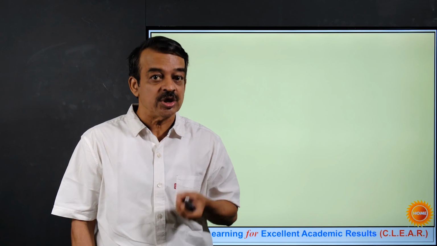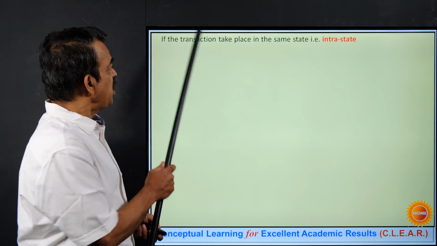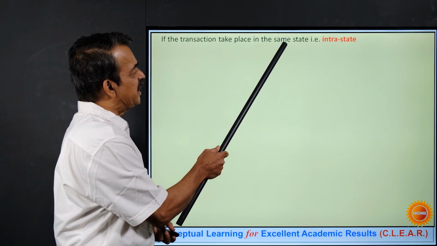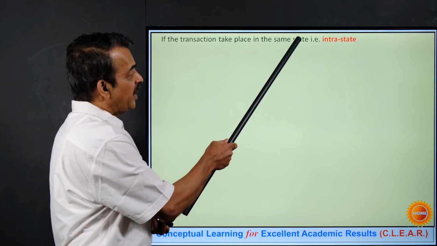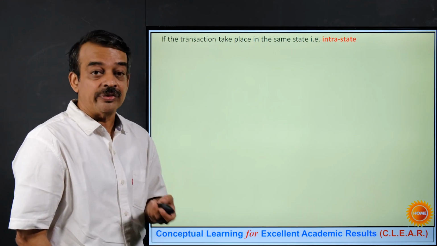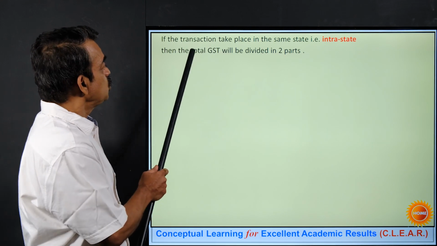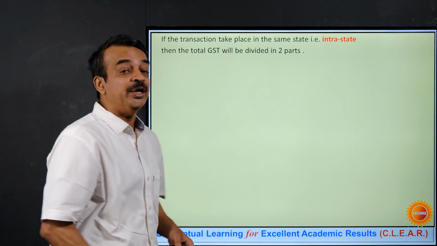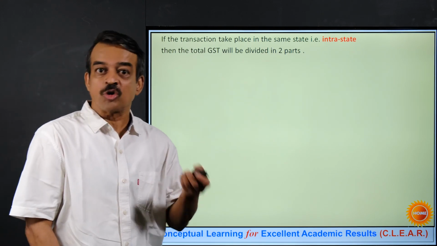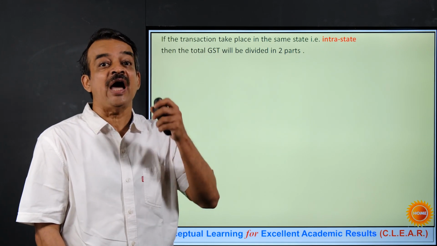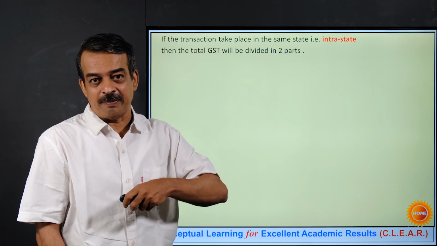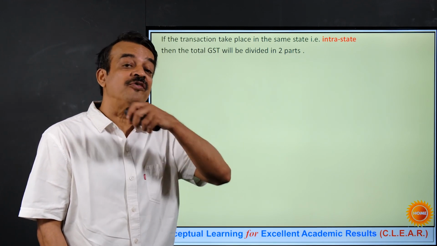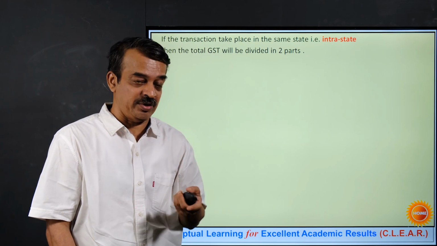So what are the rules? The rule says if the transaction takes place in the same state as I discussed just now, if any transaction is happening in Maharashtra, that is intrastate, then the rule says that total GST will be divided into two parts. Of course, both the parts will be exactly half of the total GST. First part and the second part will be half of the GST. Again, I am repeating the same thing.